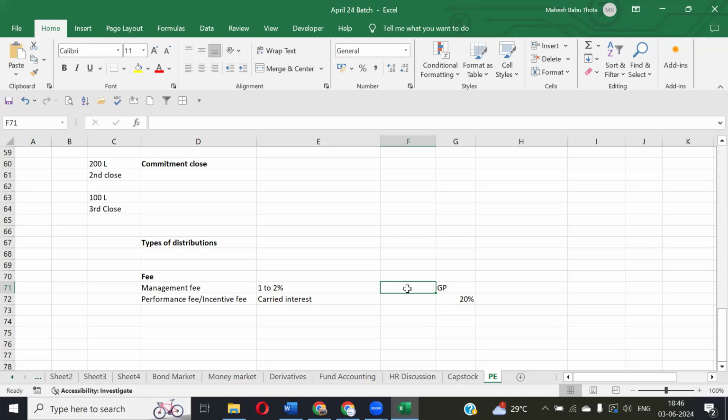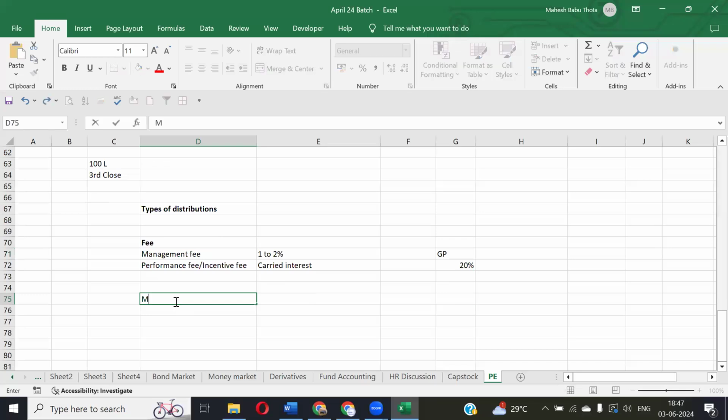Once the fund starts performing in a positive way, then only they will charge this performance fee, incentive fee, and carried interest. But again, to charge this performance fee, only getting positive returns is not sufficient. We need to comply with many factors. We have many parameters where we need to check whenever we charge this performance fee. So we'll talk about it. Even before that, we'll talk about the management fee.